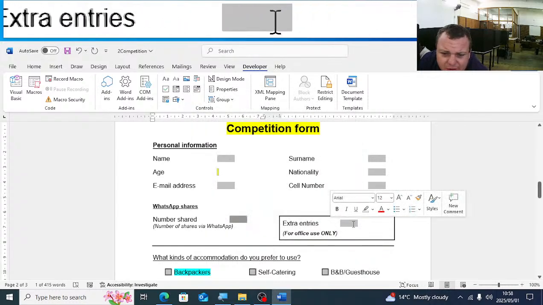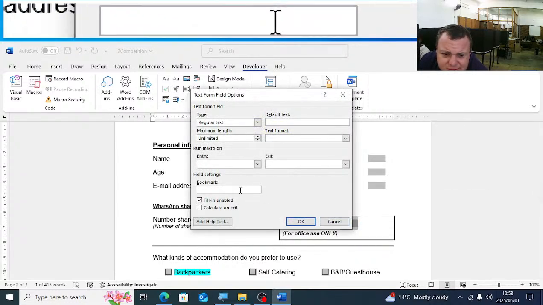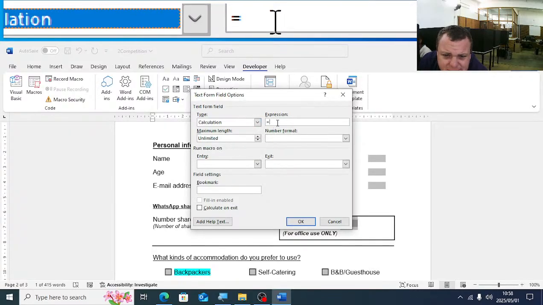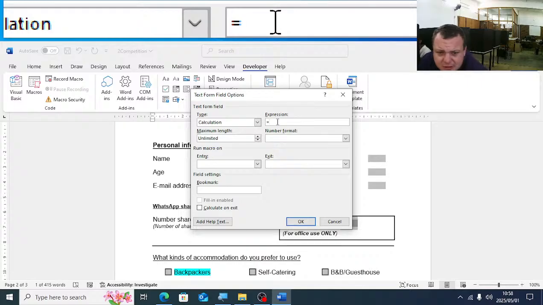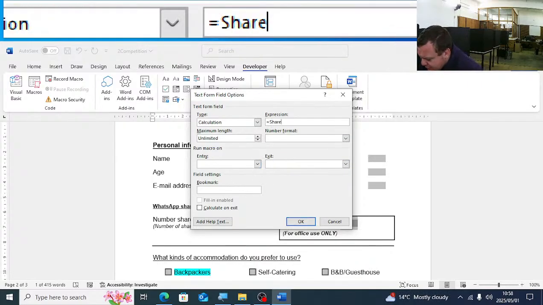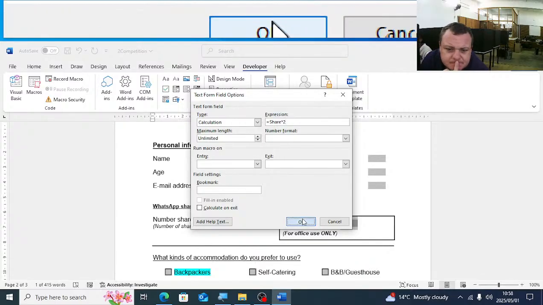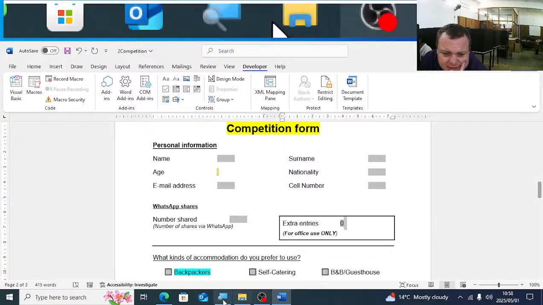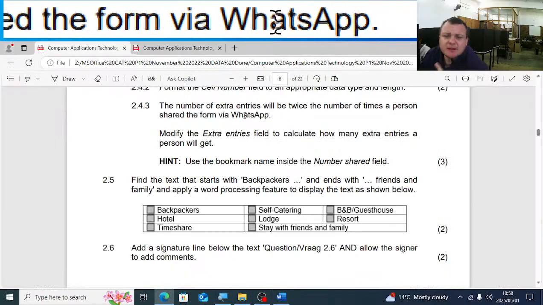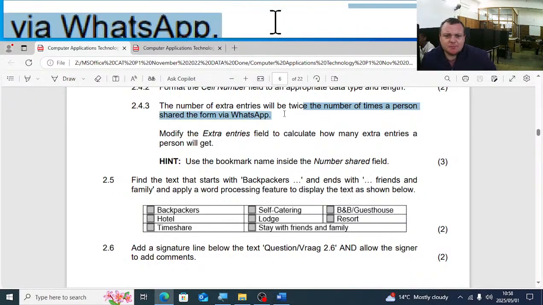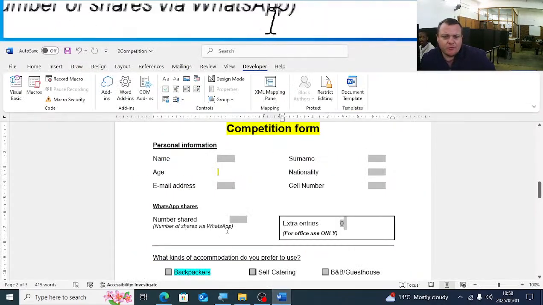Okay, so now on the extra entries, you will say there it is a calculation. It will be a bookmark that is share times 2. So they tell us there, I'm going to read the question again. The number of extra entries will be twice the number of times a person shared the form via WhatsApp.